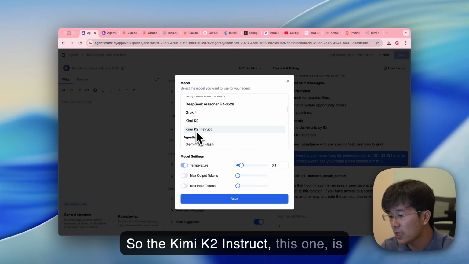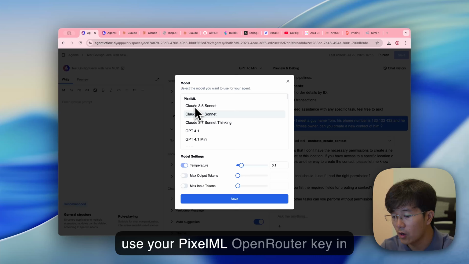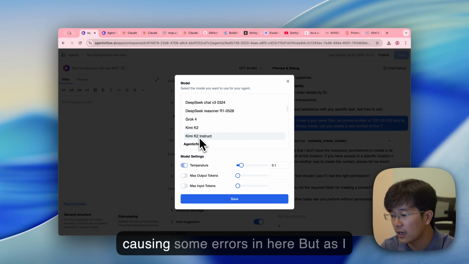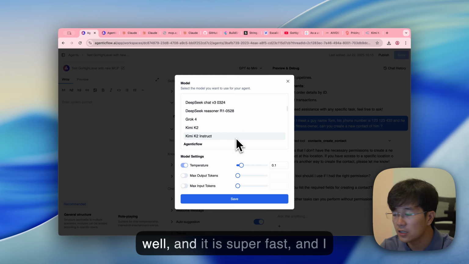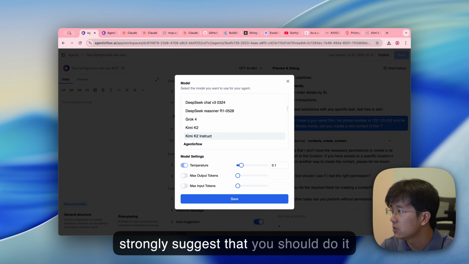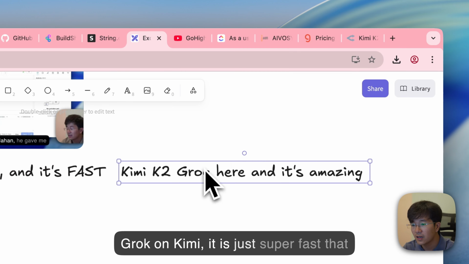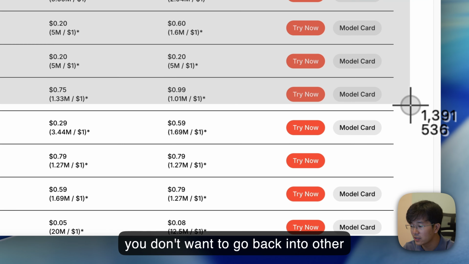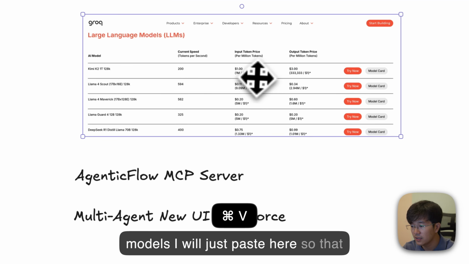The Kimi K2 Instruct, this one is actually powered by Groq, and it will use your PixelML OpenRouter key in order to experiment. I think right now we have some bug causing an error here, but as I tested earlier today, it is working well, and it is super fast, and I strongly suggest that you do it. When you are building with Groq on Kimi, it is so fast that you don't want to go back to the other models. Okay, I will just paste here so that we can have an idea about it.